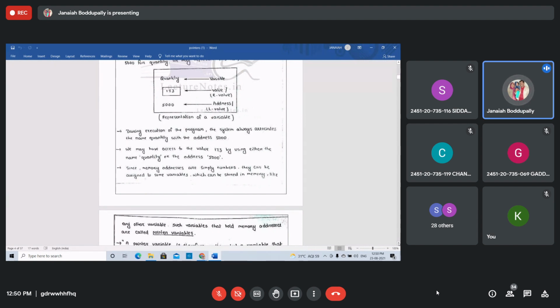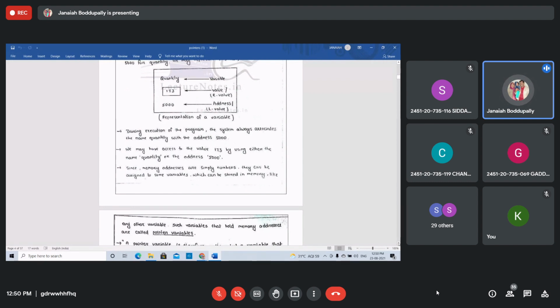You can access the value 173 by using either the quantity or the address 5000. At address 5000 there is 173. The value at quantity is also 173. We can access it either through the address or through the variable quantity, right, students? Since memory addresses are simply numbers, they can be assigned to variables which can be stored in the memory, like any other variable.